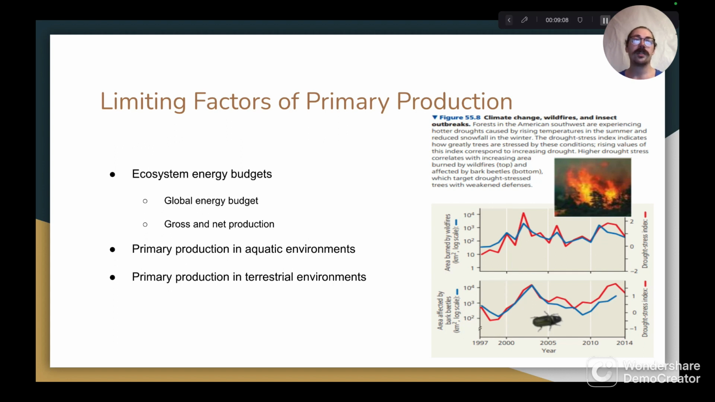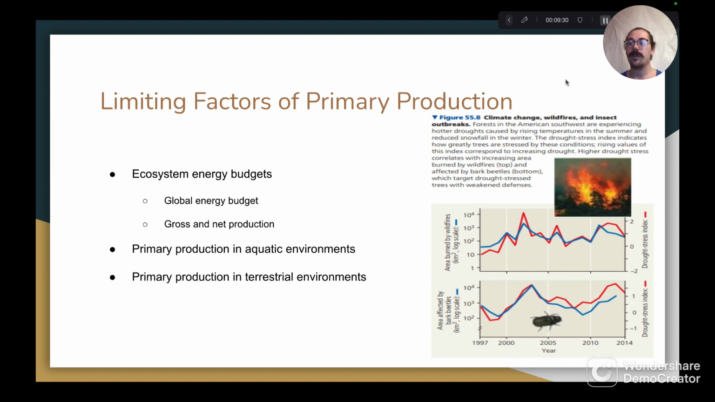Finally, here we can discuss climate change's effects on production. Climate change causes shifts in an area's usual temperature and precipitation patterns, and these changes can affect primary production in affected regions in various ways. This could either be a positive effect or a negative effect. For example, I have this figure here: climate change, wildfires, and insect outbreaks.